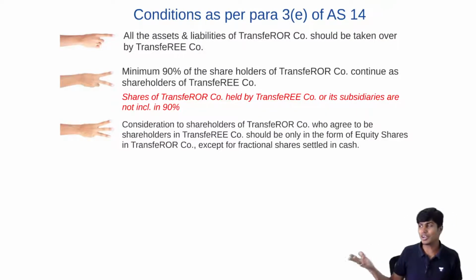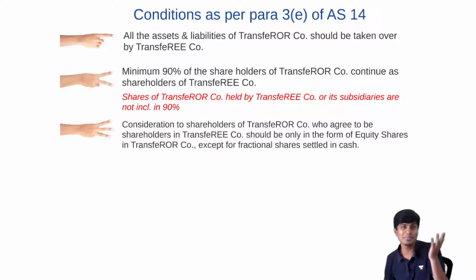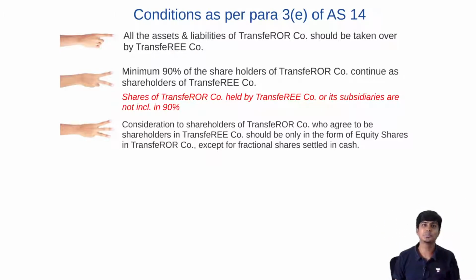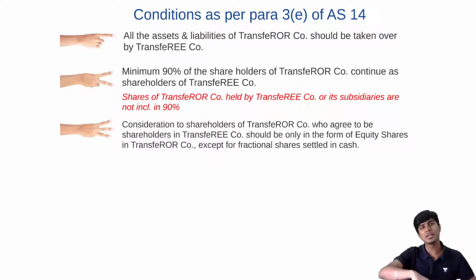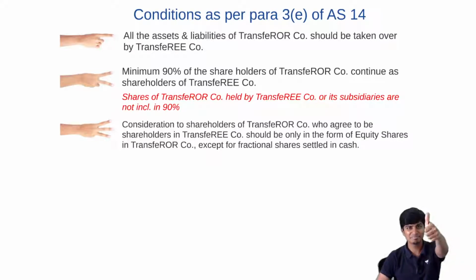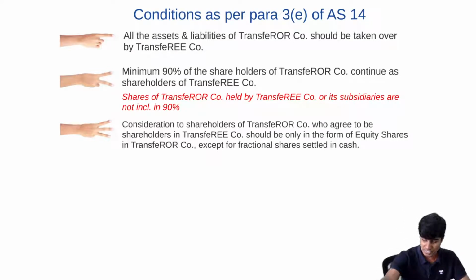I might already be a holding company, or I might be an associate, or I might be holding a major stake in that company. 15%, 20%. Significant influence can be there, or it can be the holding company all by itself. But that should not be counted. If I already hold certain shares in that company, that should not be counted in this 90% category. Only other than what I hold, whatever the people other than me hold in that company, minimum 90% of them should continue. Got that? So that, my friends, is the third condition.